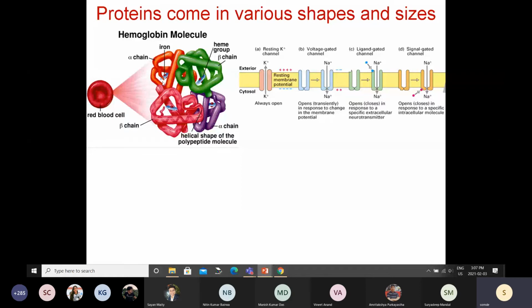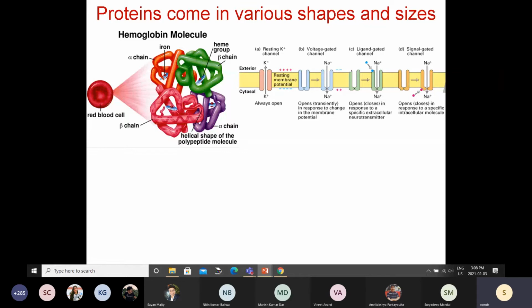But just to point out, what you see here is 4 different colors, right? These are actually 4 different polypeptide chains. One polypeptide chain is a single polymer which folds into this particular shape. All of them have exactly the same shape, and now they are all sticking together, right? Each of them has this disc shaped thing called the heme group, and it carries an iron. That red sphere in the center that you see, that is iron. This iron is the one which will bind the oxygen.